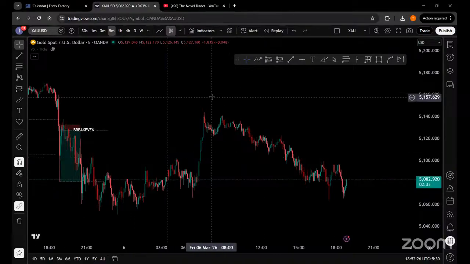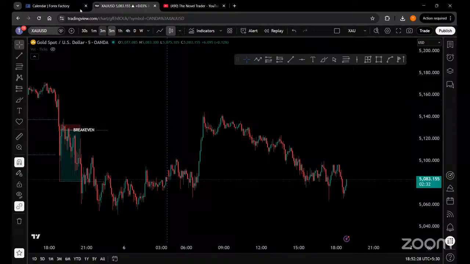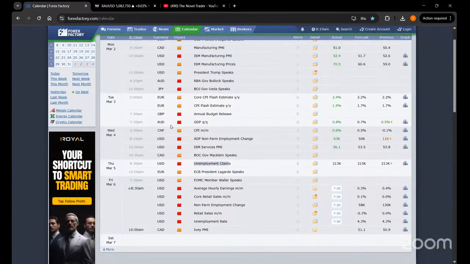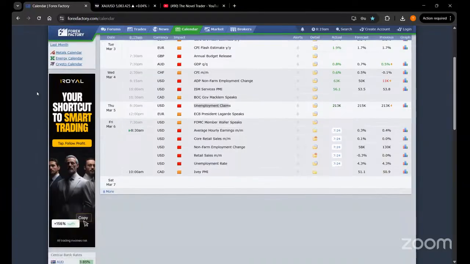Since it's a USD news, we mostly trade gold. When news for other forex pairs is released, then we trade that specific currency. Okay, guys, let's first understand all of these five news one by one, and then we will have a clear picture in our mind of what we are going to do when the news is released.